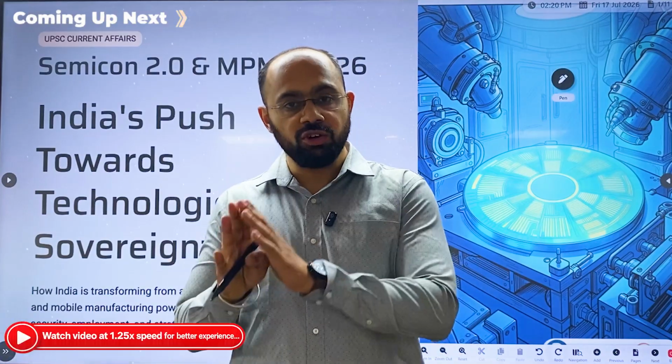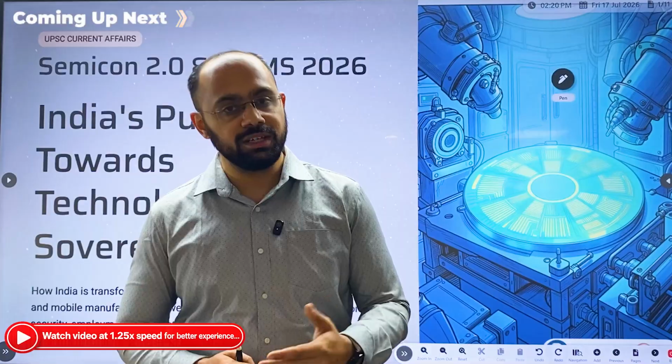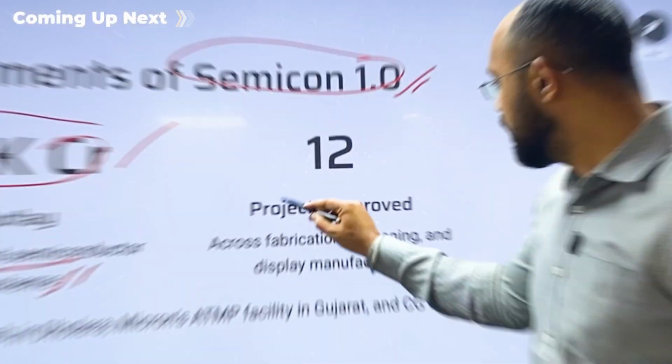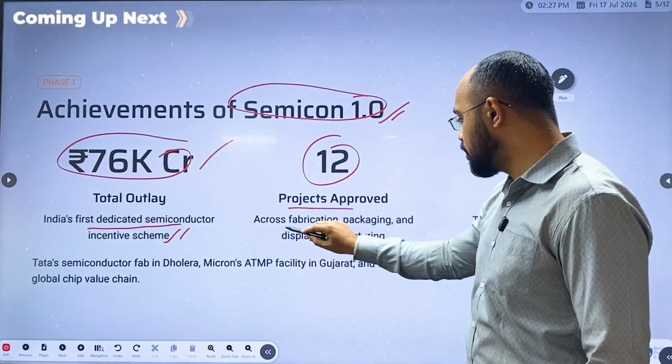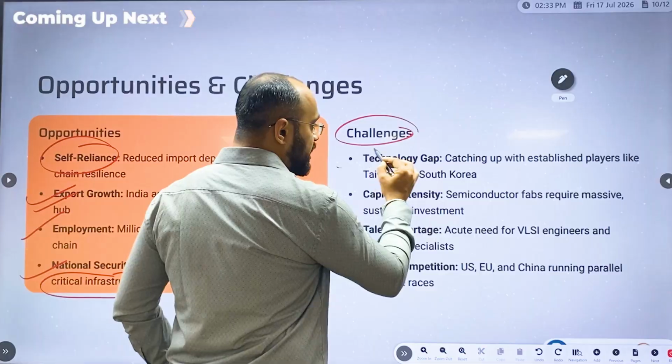The activities, or the economic activities, the Government of India has announced a semiconductor program. Semiconductor is also called the new oil. 12 projects were approved across fabrication, indigenous or Make in India. What are the challenges? Technological gap.